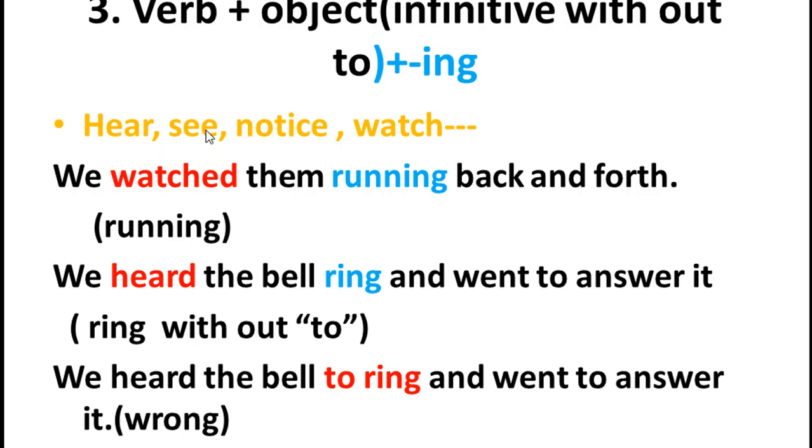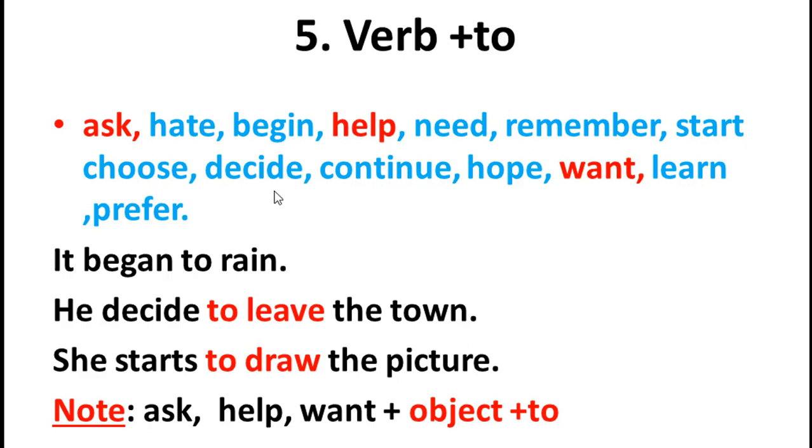I want to emphasize here that there are some exceptional verbs which only take objects plus infinitive without to, or the gerund, the ing structure. So whenever you look at these words or these verbs in a given question, you have to take care of the structure here. They appear in exams, that is how we look at them. Yes, the final and main thing I wanted to show is this. I want to give emphasis here: verb plus to.